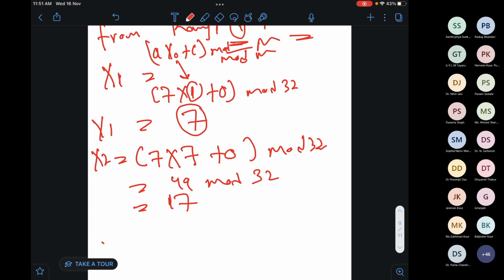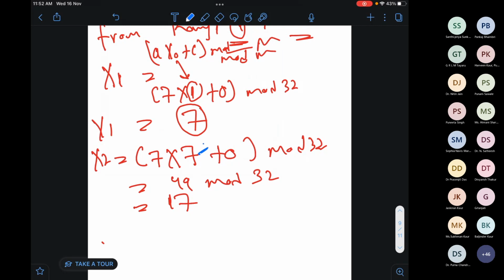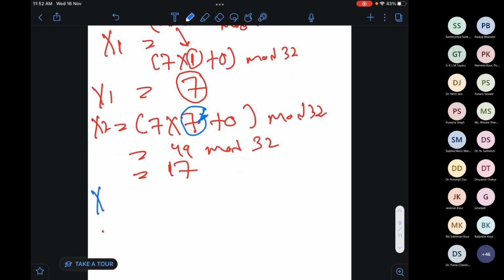Are you getting now how I'm getting x1? Is it clear how we get x1? Is it clear how I am getting x2? In x2, I'm just changing this value. Why? Because as per the given algorithm, as per the given equation, I have to use the previous value of the sequential number.